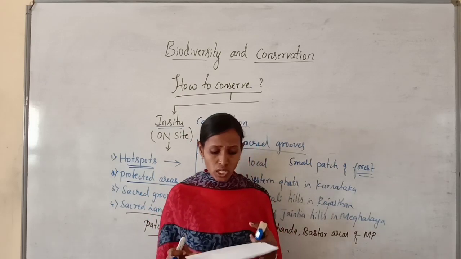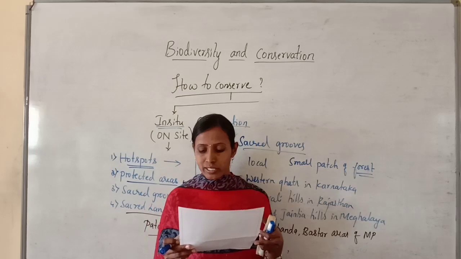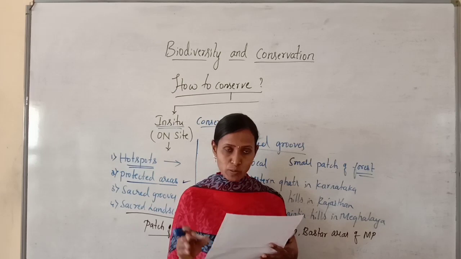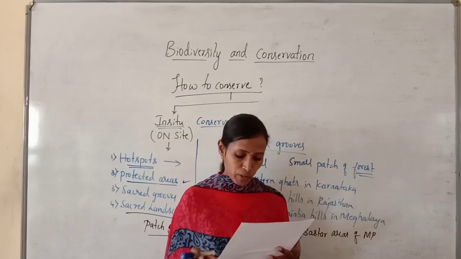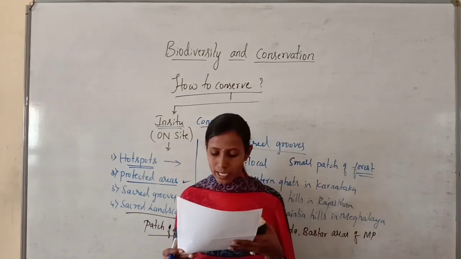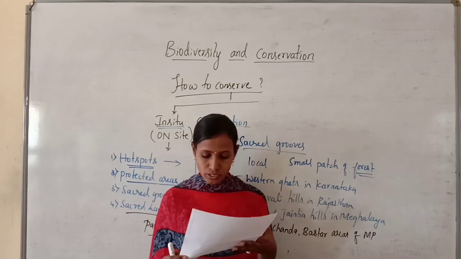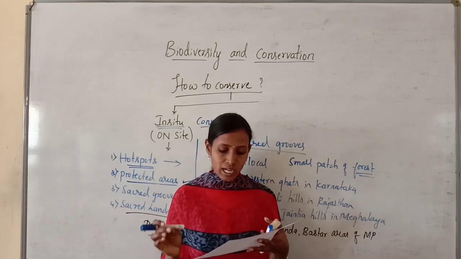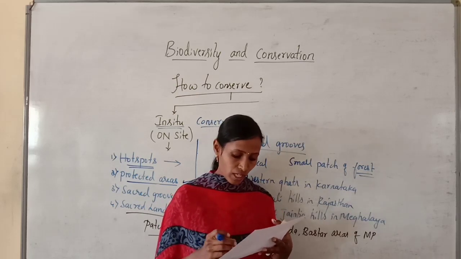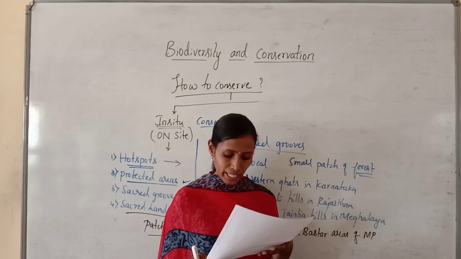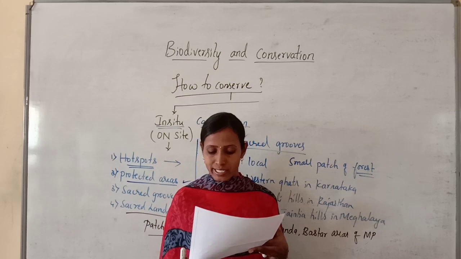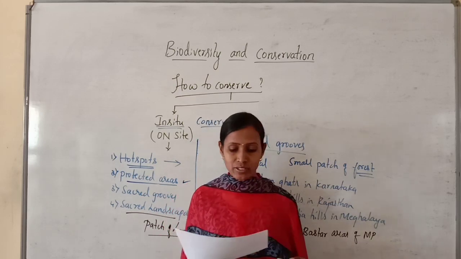Next question number 102. The hotspots that cover our country's exceptionally high biodiversity regions are. We are talking about hotspots. Option A, Western Ghats and Sri Lanka. Option B, Indo-Burma. Option C, Himalaya. Option D, Eastern Ghats. So here, Western Ghats, Sri Lanka, Indo-Burma and Himalaya, these are the biodiversity hotspots. And the options they have given: option A, A and B; option B, B and C; option C, A, B, C; option D, A, B, C and D. So option C, A, B and C is correct.